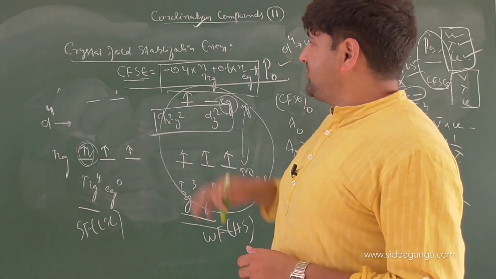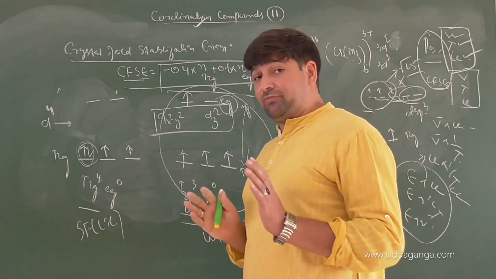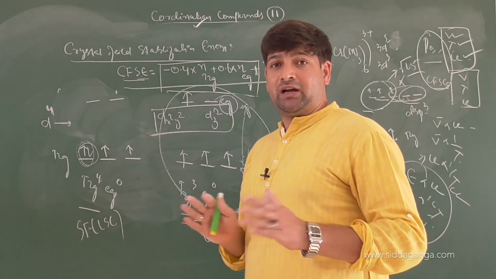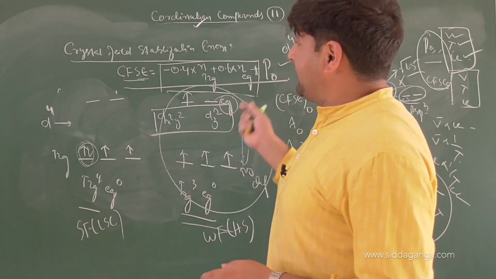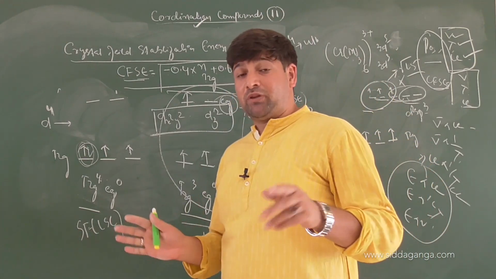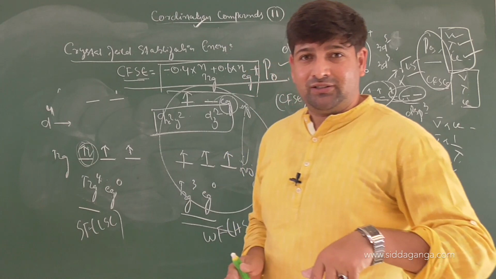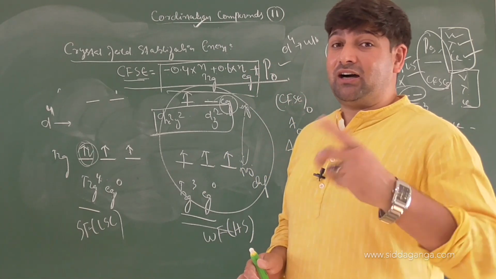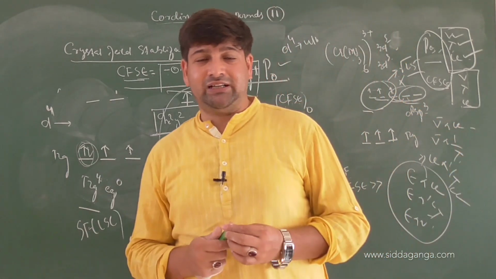So the next discussion, children, that we will start, first of all, I'll deal with how splitting patterns come into play. The next discussion will be crystal field splitting. Crystal field theory is the same, but now in a tetrahedral field. If the 4 ligands are coming, how does it occur? Am I clear? That will be our next discussion.